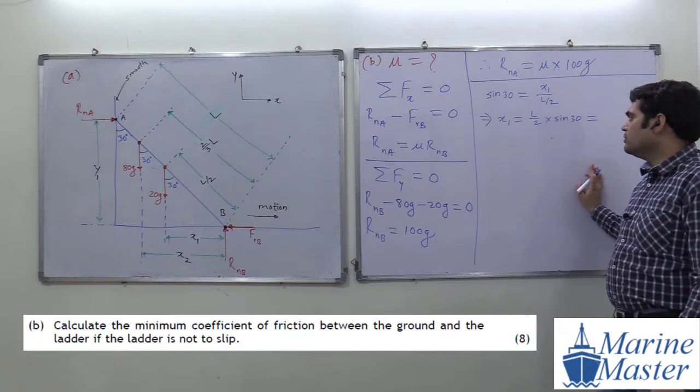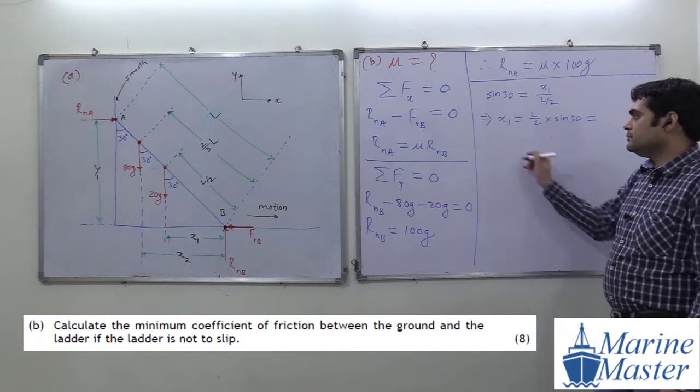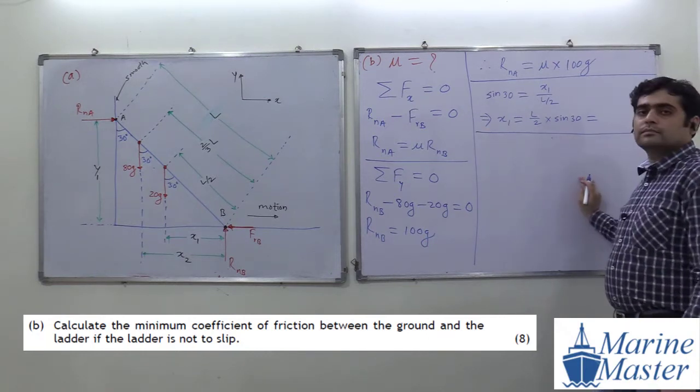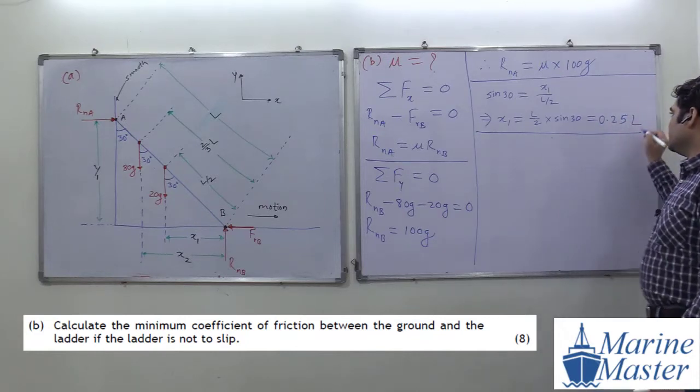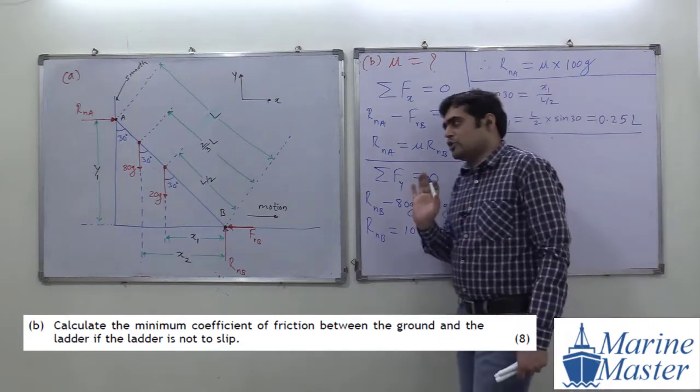What will be that value everyone? 0.25 into L. So we got x1 in terms of L.